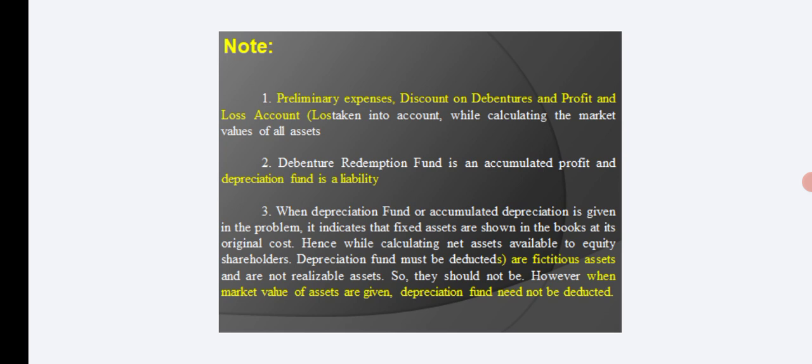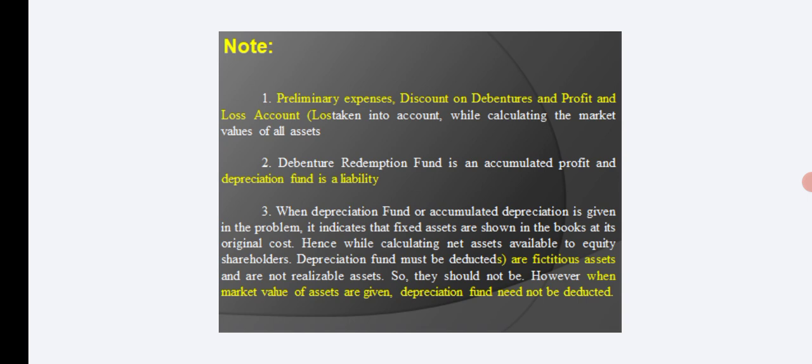When depreciation fund or accumulated depreciation is given in the problem, it indicates that fixed assets are shown in the books at their original cost. Hence, while calculating net assets available to the equity shareholders, we should take this information into mind. Depreciation fund must be deducted from the total net assets value of the company.